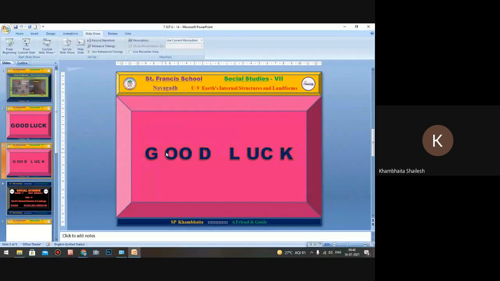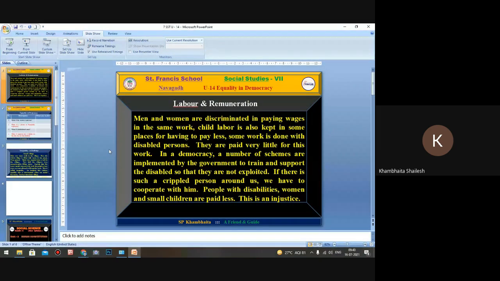Now, if you have any question, you can ask, or we may go on to the next unit. Unit number 14. It is related to civics. The title of the unit is Equality.